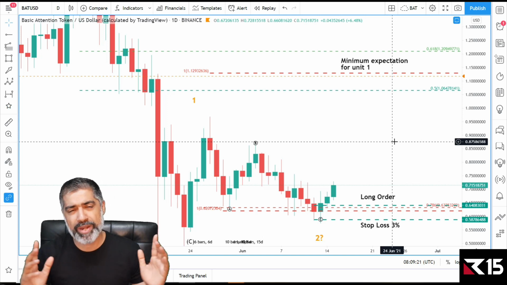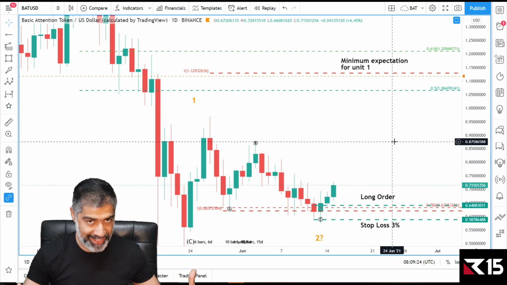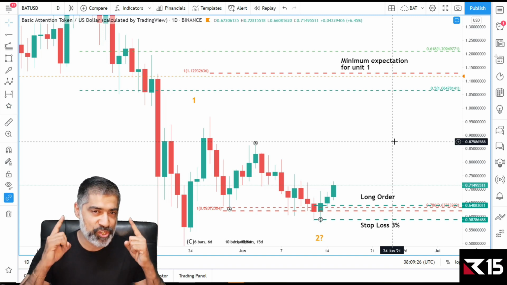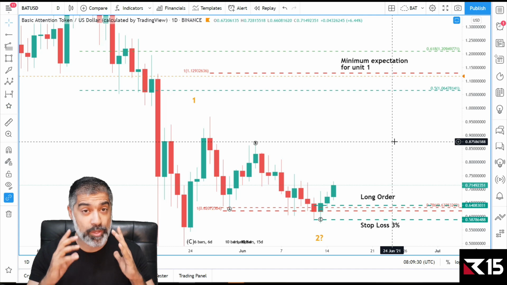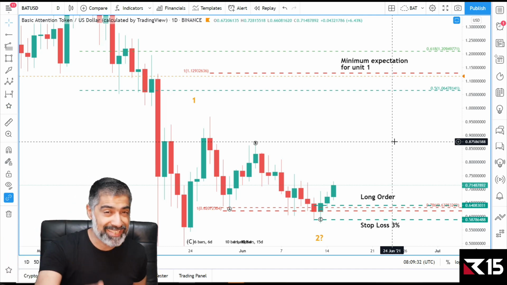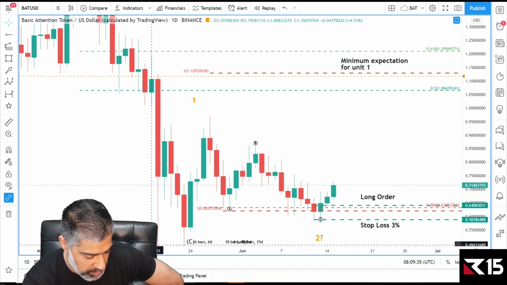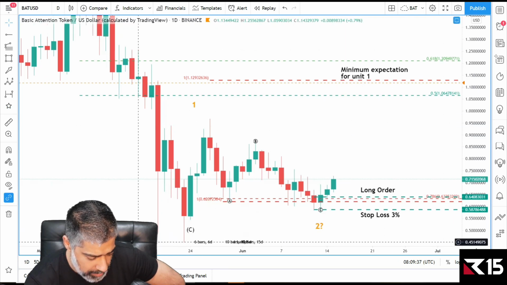What we want to do is assume that we were wrong. Yes, wrong. Capital preservation is key. That's the art and science of trading and investing. Assume you're wrong, so we want to take our money off the table, execute our insurance policy. What's our insurance policy? If we're wrong, what's the minimum that the market should do?